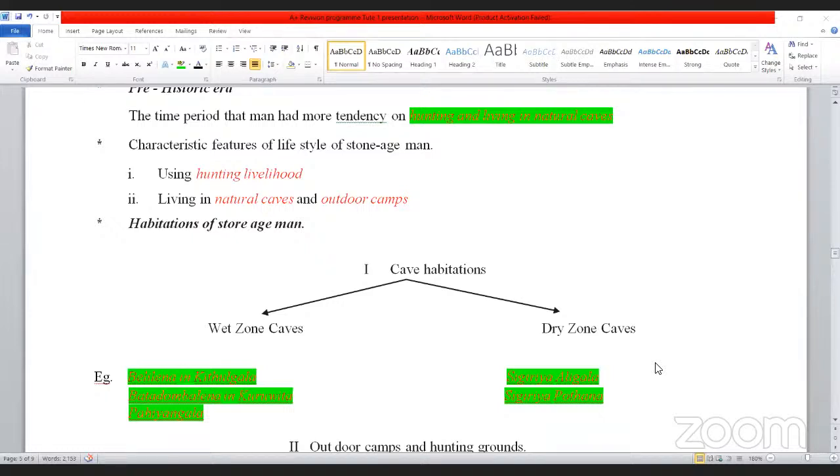In one examination they asked a question like this: name 2 cave habitations with examples. So then you have to name these 2 habitations, wet zone caves and dry zone caves, then give examples for them.